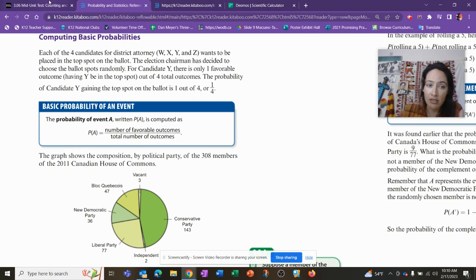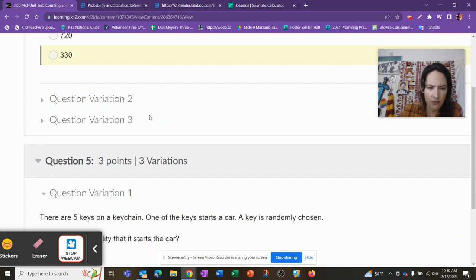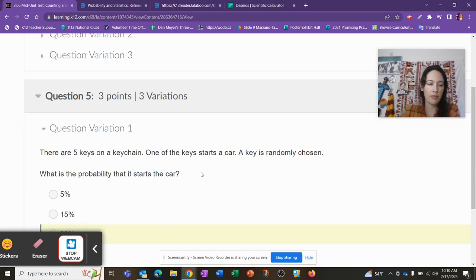So let's go see if that works. Let's just use this definition, see if we can make it. There's 5 keys on a keychain. A key is chosen randomly. Okay, 1 key is chosen. There's only 1 key that starts the car. So we have 5 keys and we're going to choose 1. That's 1 out of 5. I don't know if they're asking this as a percentage. If they are, you do 1 divided by 5 or 1/5, convert it to hundredths, however you want to think about it, 20%. But it should be 1 out of 5 because that's how they're going to begin talking to you. Then it'll change to decimals.